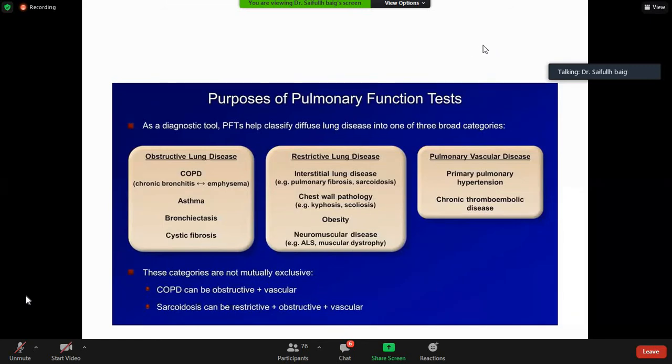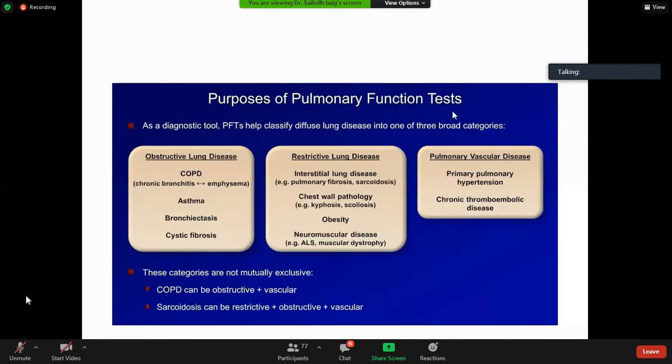Good. Okay. So by pulmonary function test, we can divide patients who have got obstructive lung disease, that is asthma, COPD, restrictive lung disease like interstitial pulmonary fibrosis, like silicosis, like sarcoidosis, then pulmonary vascular diseases like pulmonary artery hypertension, like chronic thromboembolism, and these diseases overlap also. So with the help of pulmonary function test, you can diagnose all these kind of diseases. All right.